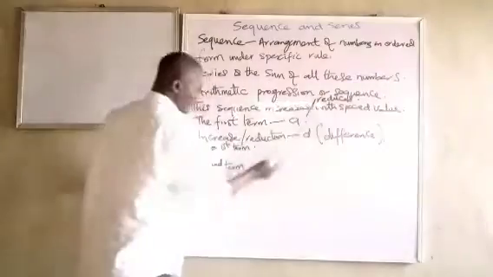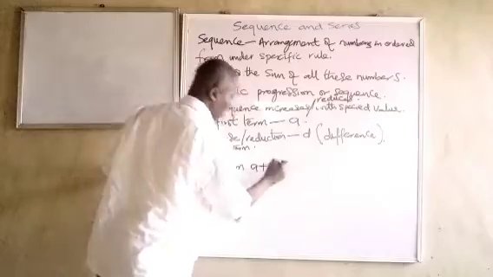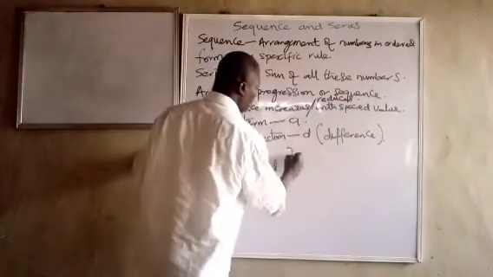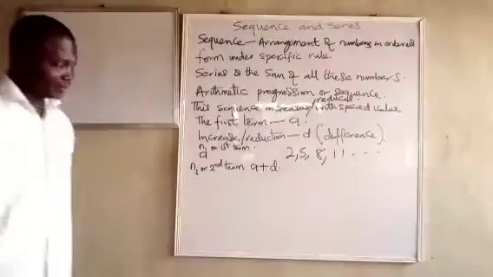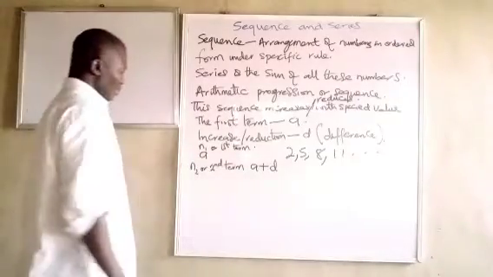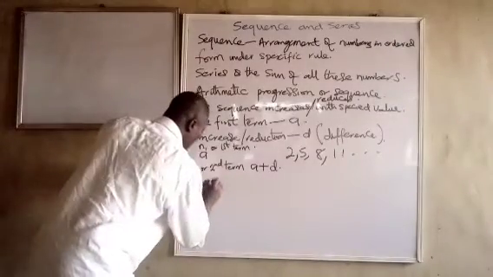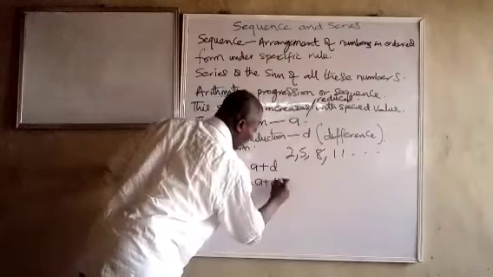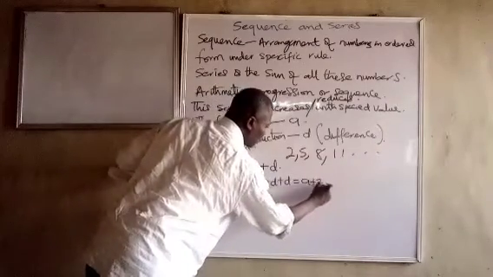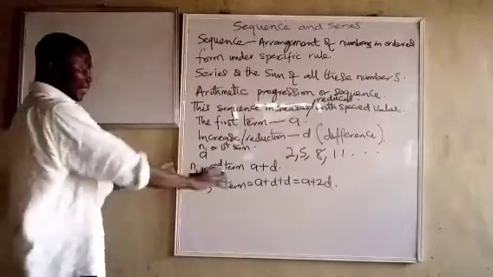Because we say it differs by D, we make that from A plus D. Please remember the first example I gave: 2, 5, 8. You can see it differs by 3. So it's very easy to know. So the third term will be equal to A plus D plus D, which is equal to A plus 2D. It's very easy and straightforward.